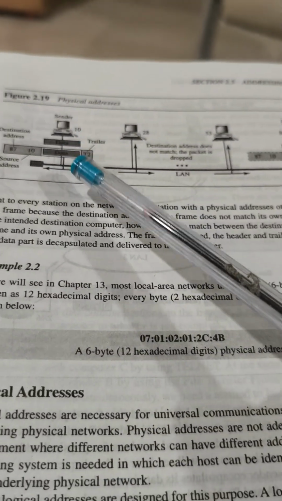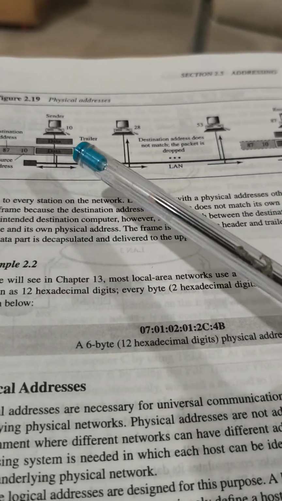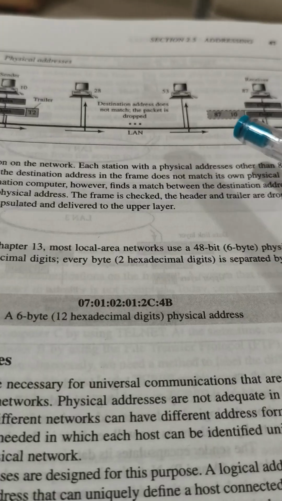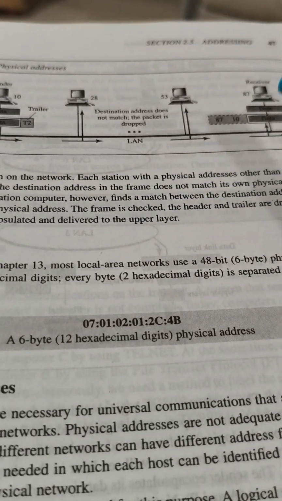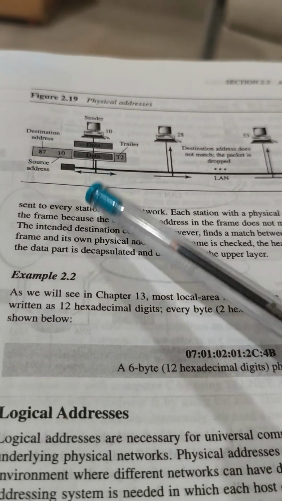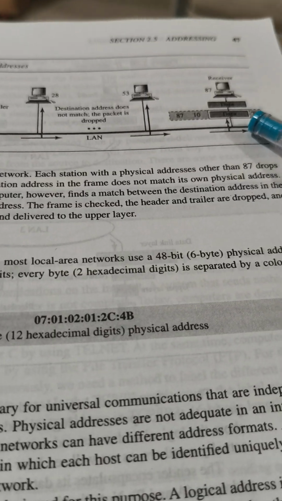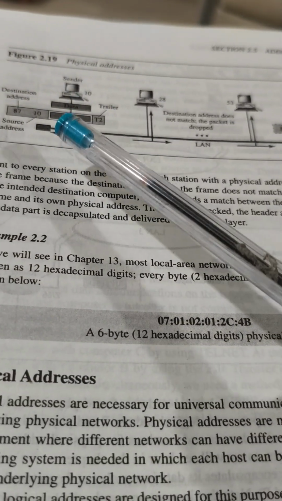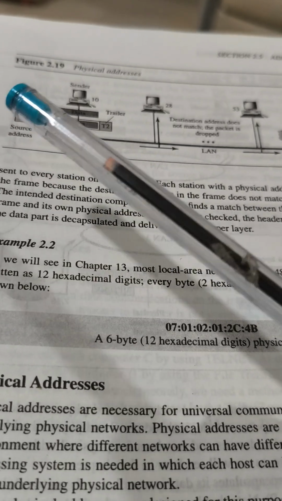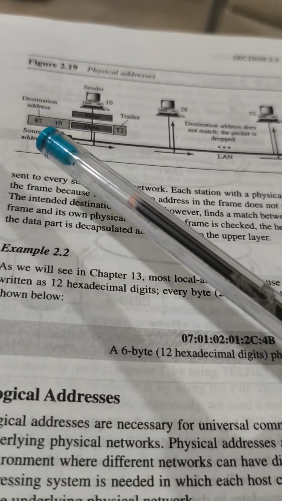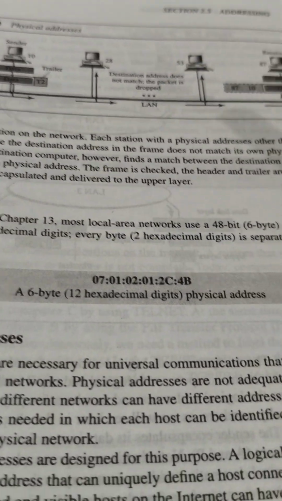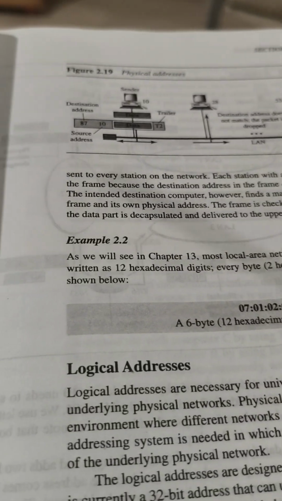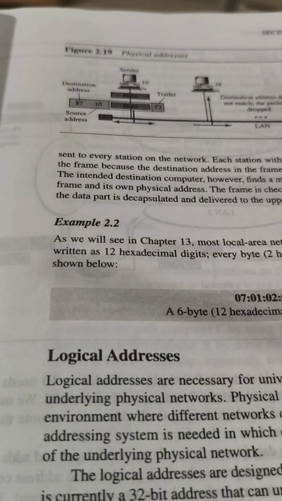The destination address is matching, therefore the data is transmitted to this system, because in the frame we have mentioned the source address and destination address. To the system at the destination address only, the data or information is transmitted. That is called physical address.